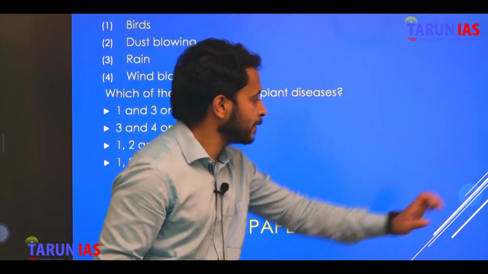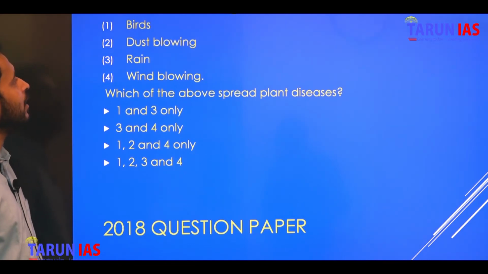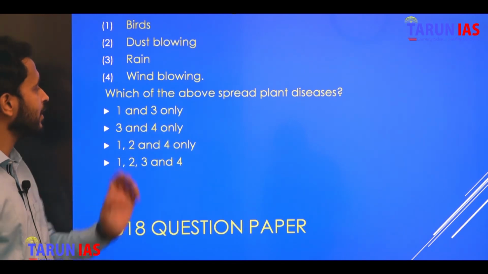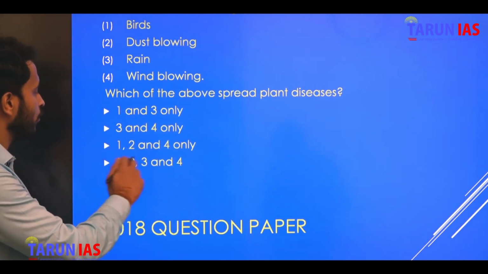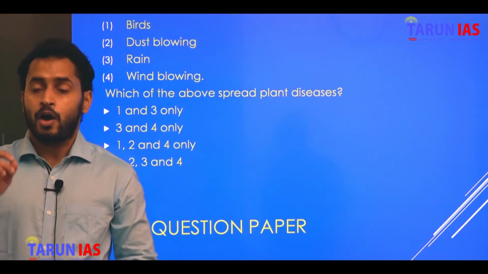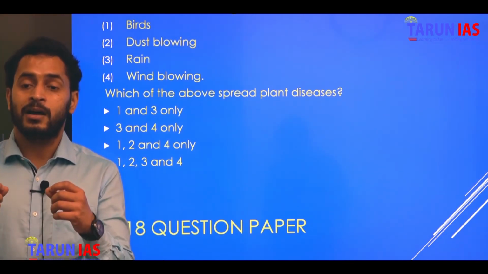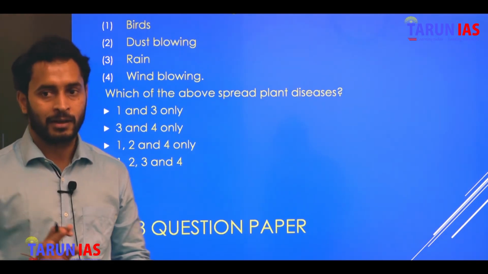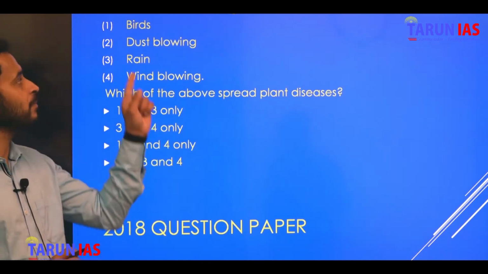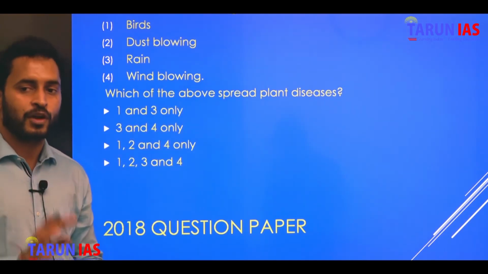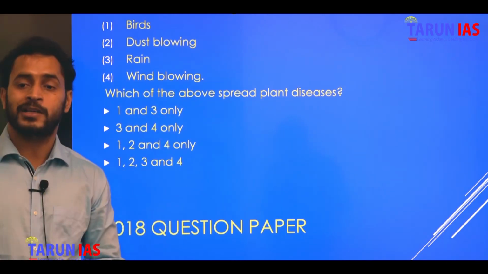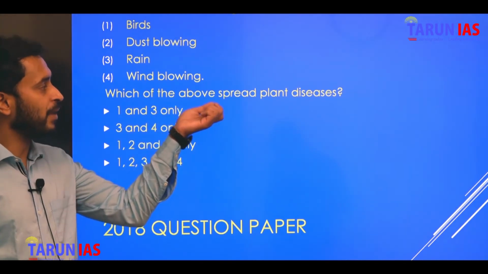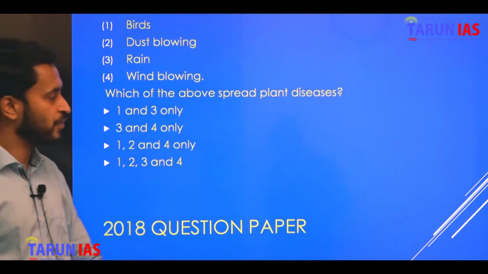Okay. Next one is again from 2018. Consider the following: birds, dust blowing, rain, wind blowing. Which of the above spread plant diseases? 1 and 3, 3 and 4, 1 to 4, 1 to 3 and 4. All such processes which are media of pollination will spread plant disease. Birds are responsible for pollination. Dust blowing is also responsible for pollination. Rain and wind blowing, all are responsible for pollination. Hence, all are responsible for spreading plant disease. Answer is 1, 2, 3 and 4, option D.